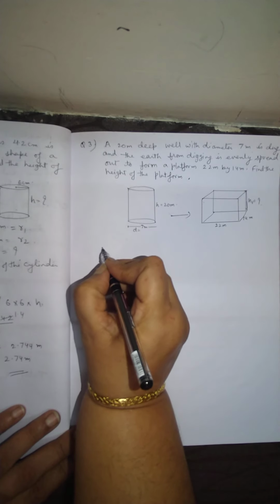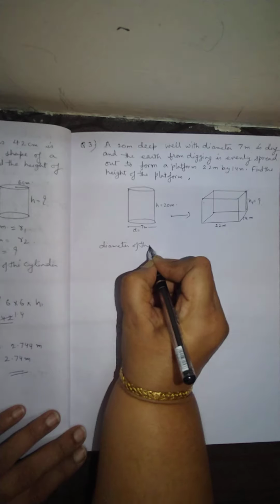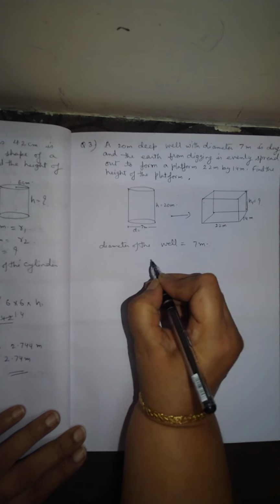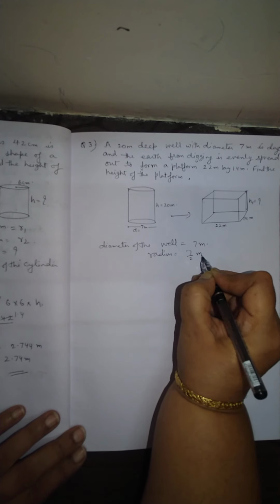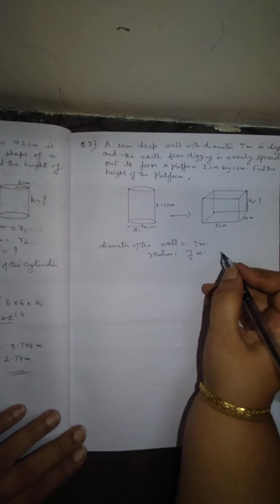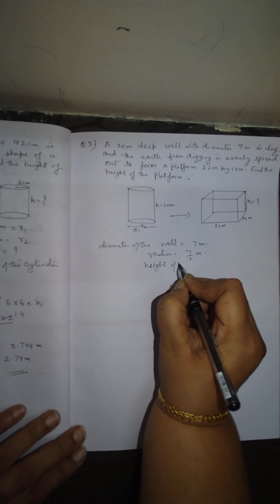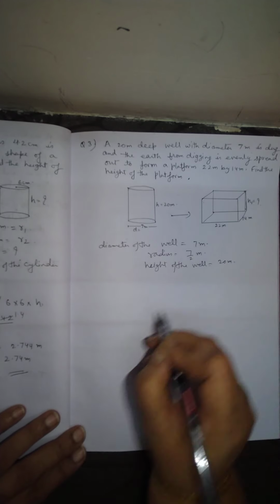So the diameter of the well is given 7 meter. So radius is 7 by 2 meter. Okay, and height of the well is given 20 meter.